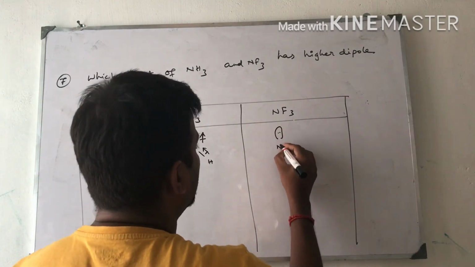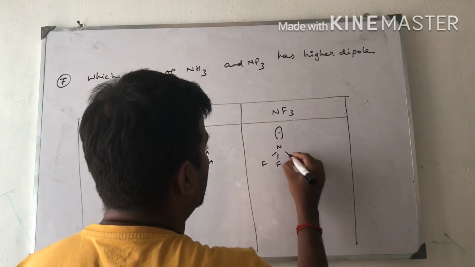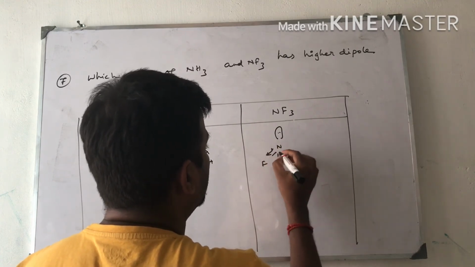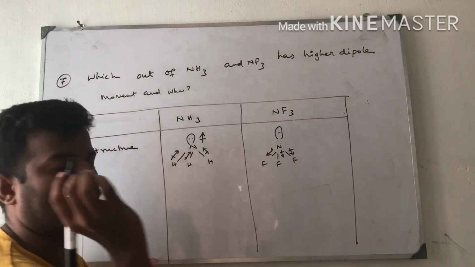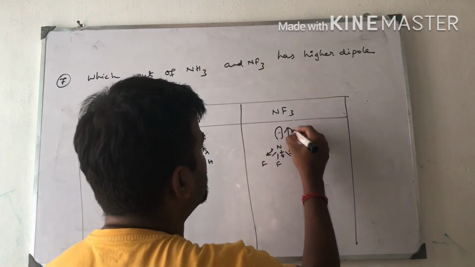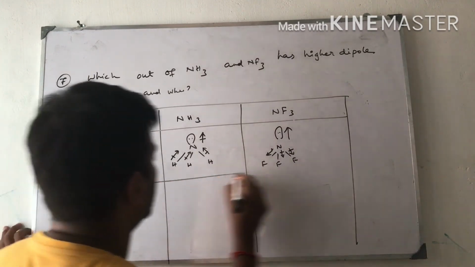Here also in NF3, the bond direction is nitrogen to fluorine. I explained fluorine is more electronegative than nitrogen, therefore the bond direction is like this. This is the structure and the bond direction.